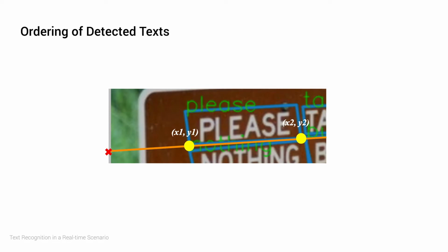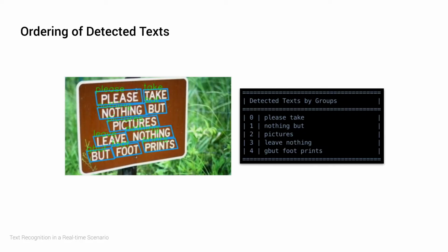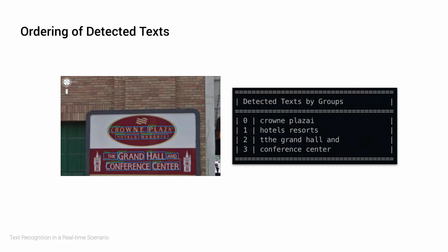Thereafter, I'll basically deduce that two texts are on the same line if the difference in their y-intercepts is within a specified threshold. So for example, in this picture, the words please and take belong to one line, and the words nothing and but belong to another line. This method takes into consideration the orientation of the text too, and is shown to be robust, as with this example here, in which the texts were ordered correctly. Here is also another example. I try to use images with higher density of text to show the correctness of these features, which I call the sentence formatter.